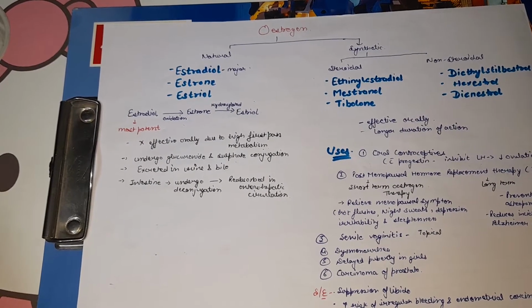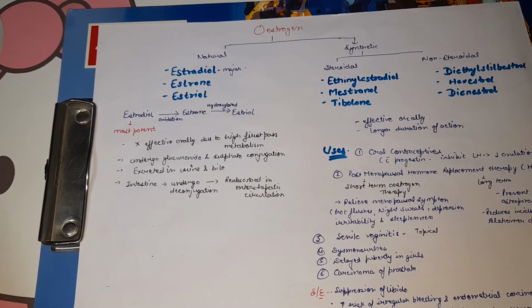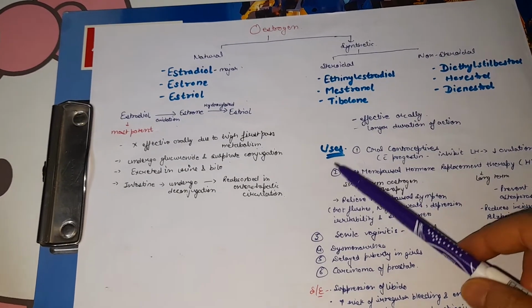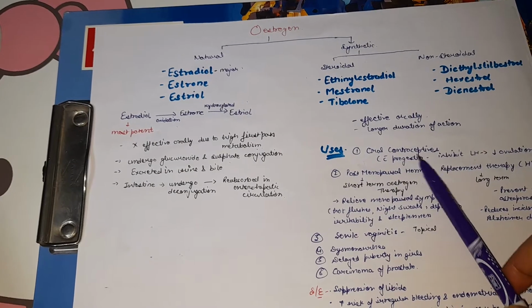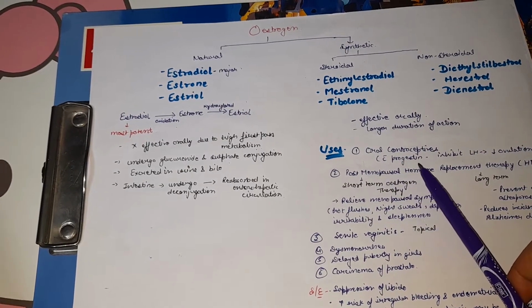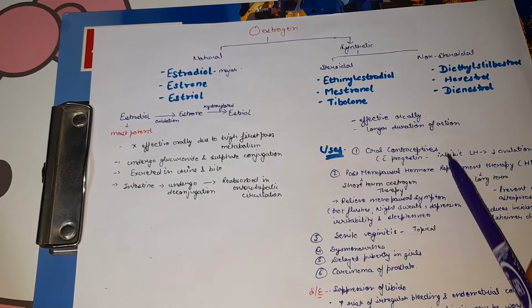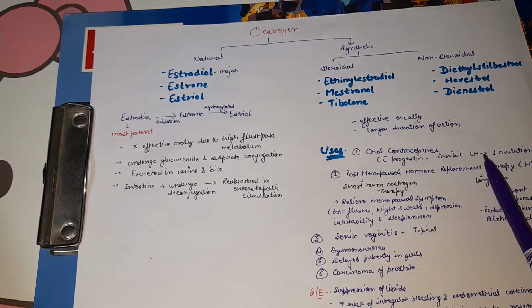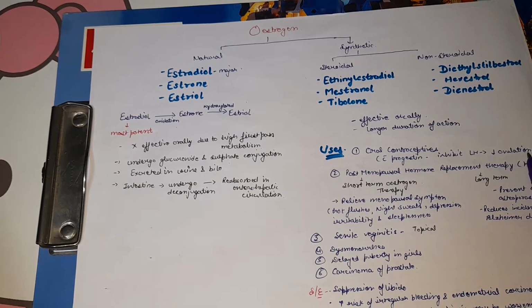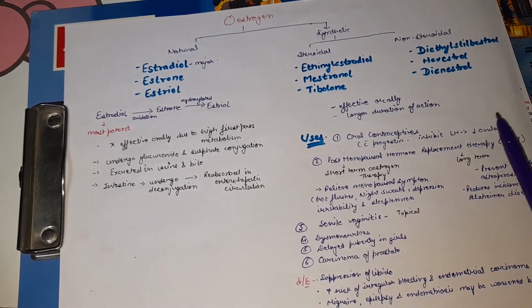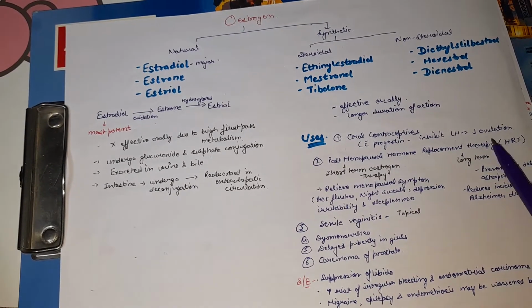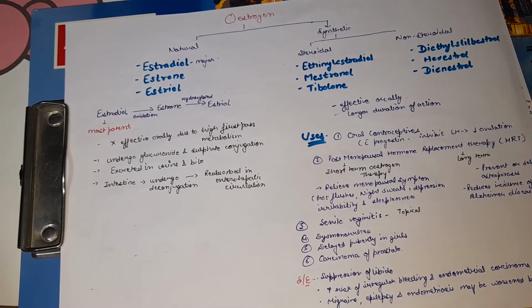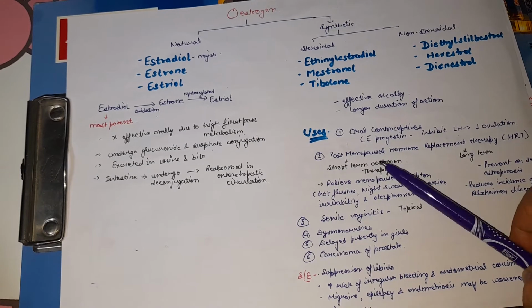So now we will talk about their uses, where these estrogens are used. Estrogens are used in oral contraceptives, but they are used in combination with progesterone. They will inhibit the luteinizing hormone, so there will be decreased ovulation and they will work as a contraceptive agent. Next, in hormonal replacement therapy in postmenopausal women.